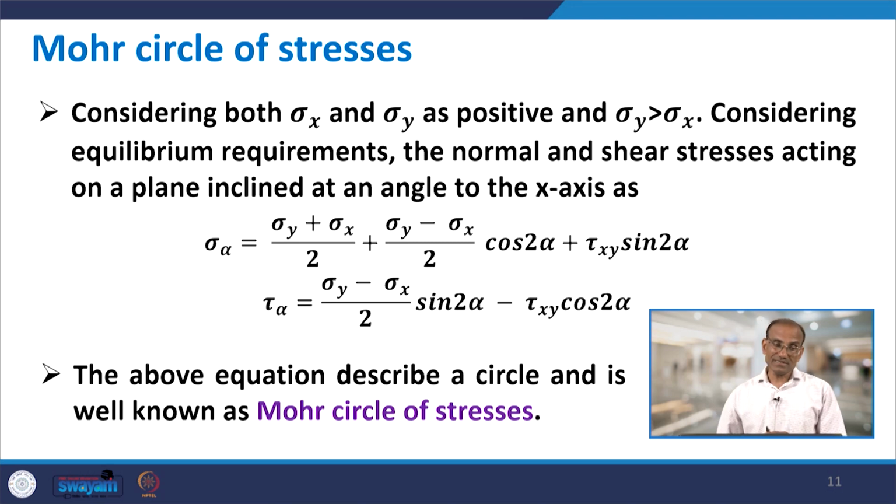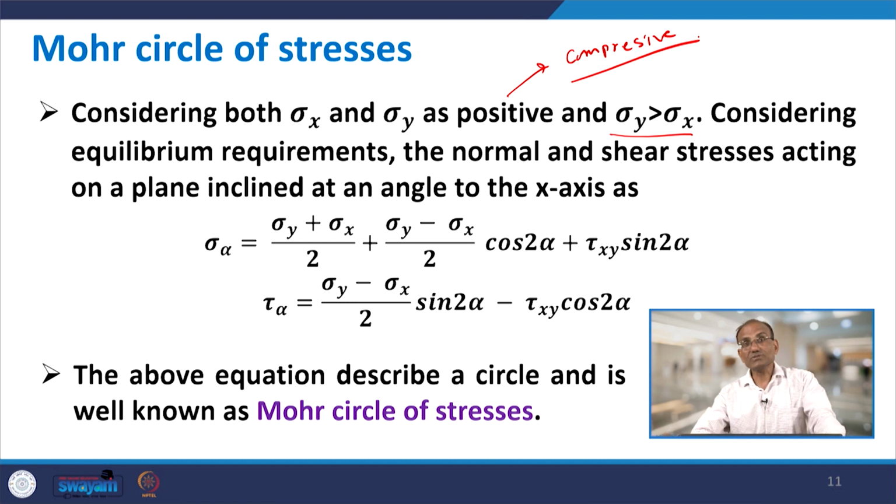Now, as I mentioned, we use the Mohr circle of stresses. Let us say we consider both sigma x and sigma y as positive, and we assume sigma y is greater than sigma x. Both are positive, which means both are compressive. So, rather than one being tensile, positive here simply means compressive. Once both are positive and compressive stresses, then considering the equilibrium requirements, the normal and shear stress acting on a plane inclined at an angle alpha to the x axis will be given by these equations.